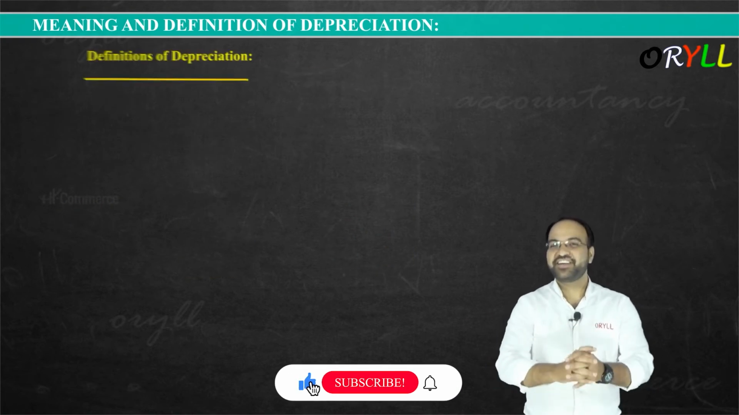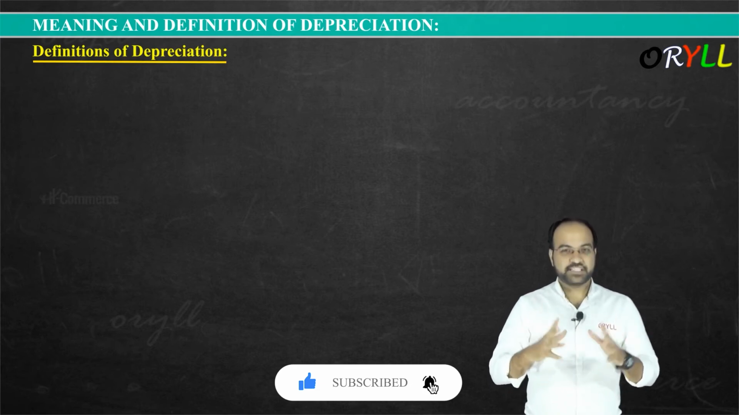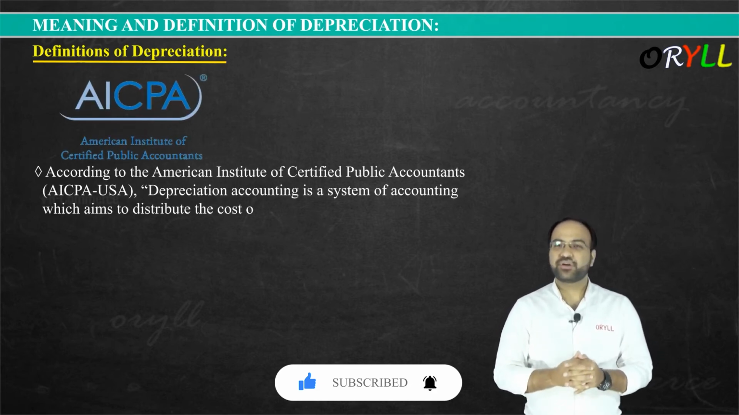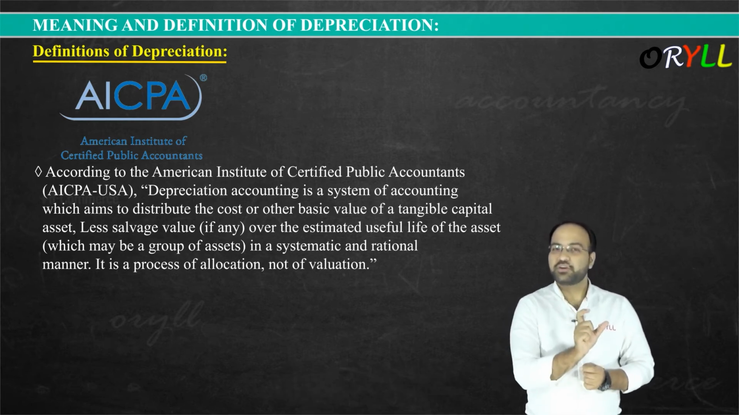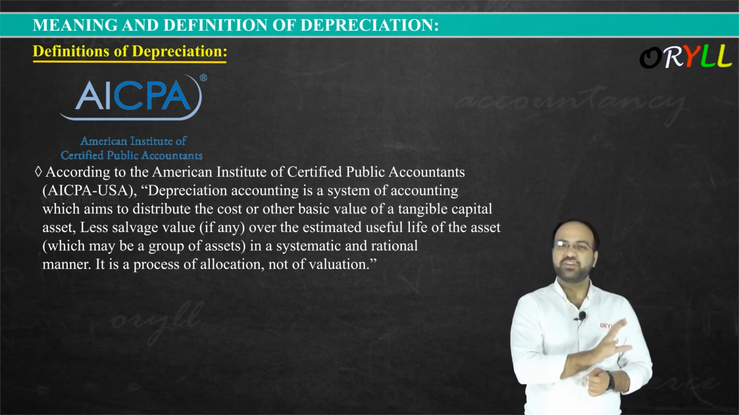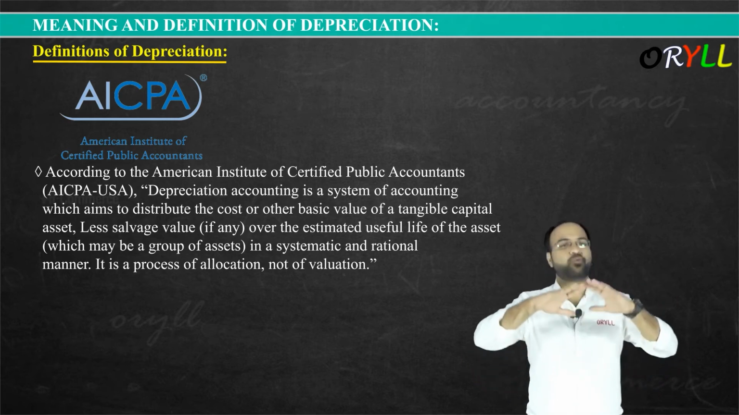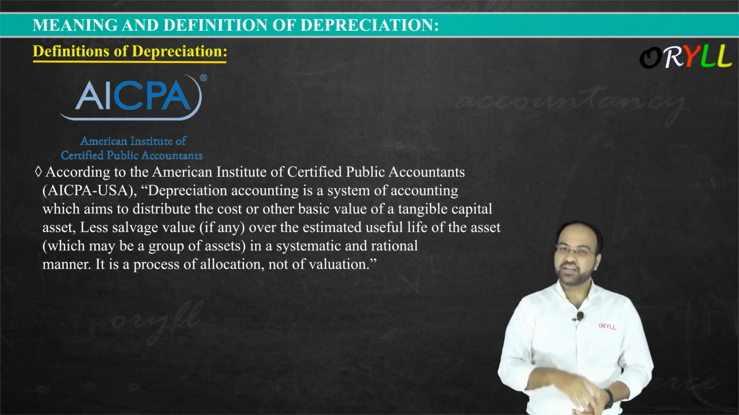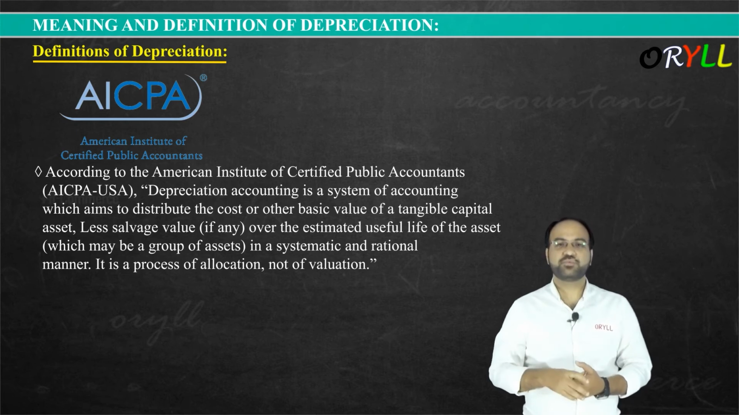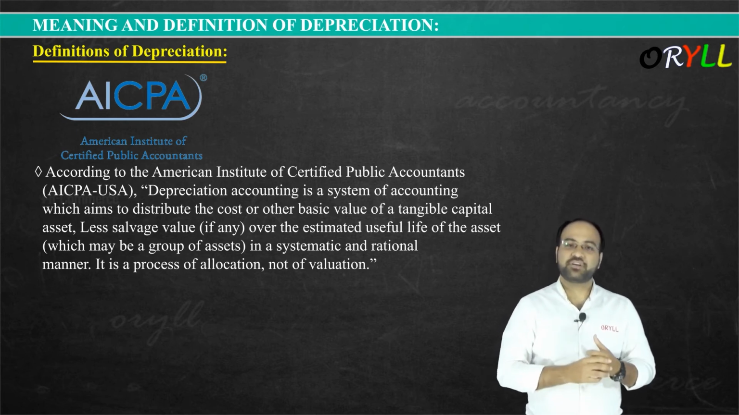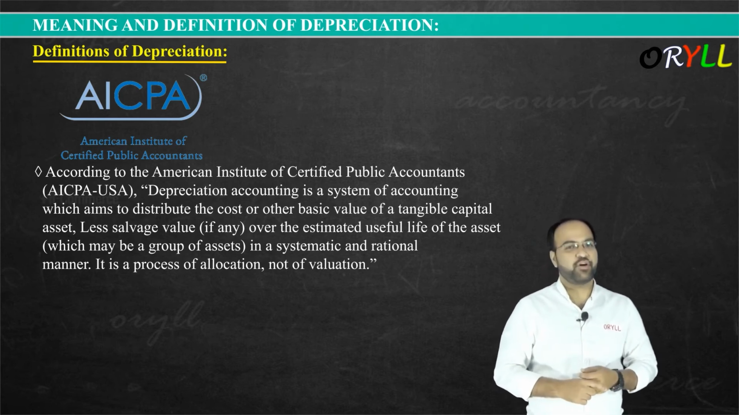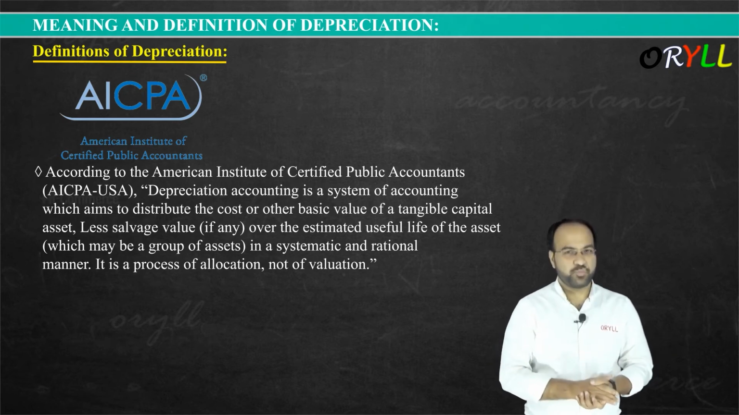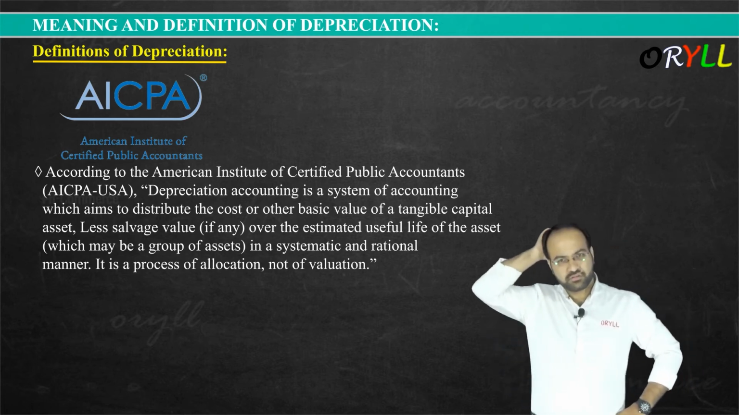Now let us go for the definition of depreciation. The definition according to the American Institute of Certified Public Accountants: they are talking about depreciation accounting, not only depreciation, because we are learning accounting. They say depreciation accounting is a system of accounting which aims to distribute the cost or other basic value of a tangible capital asset, less salvage value, over the estimated useful life of the asset, which may be a group of assets, in a systematic and rational manner. It is a process of allocation, not of valuation.